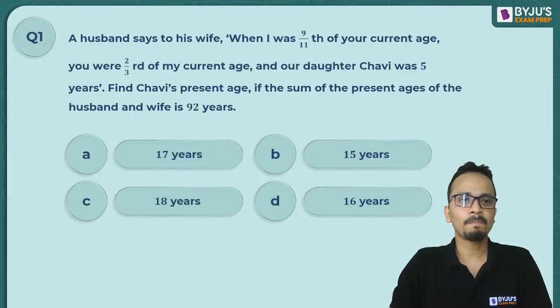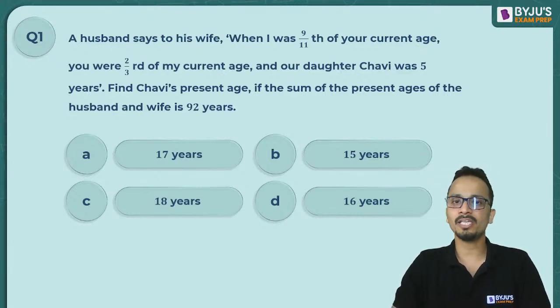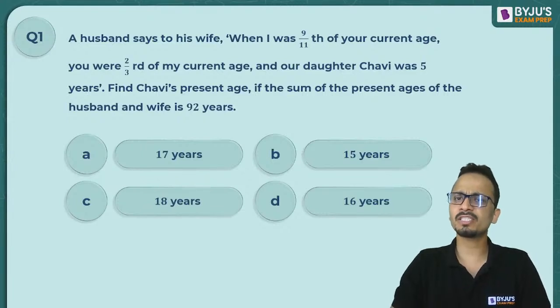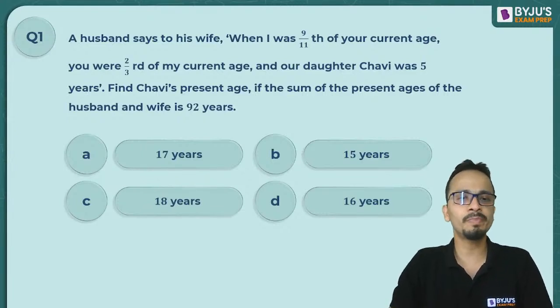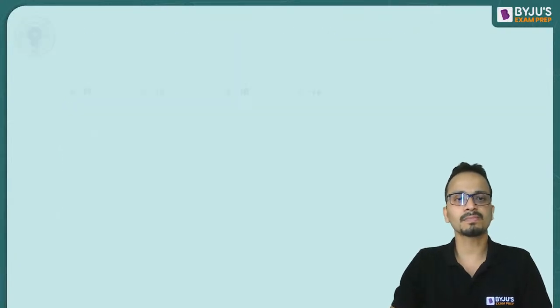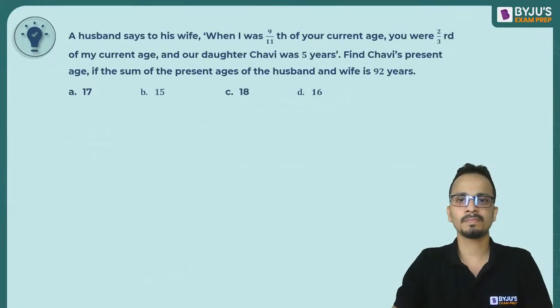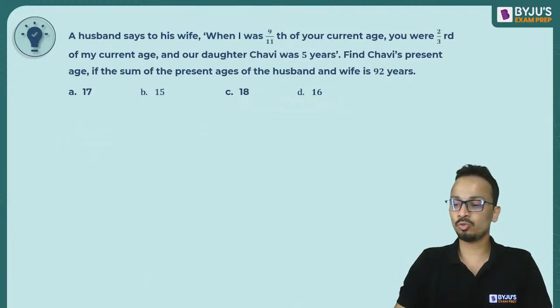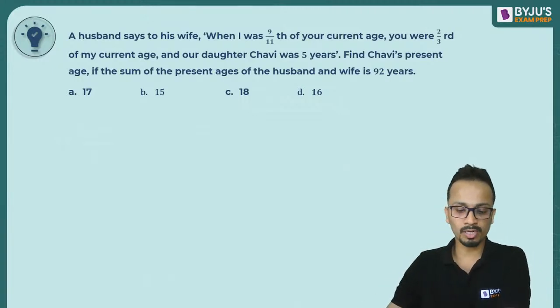So question number one: a husband says to his wife, when I was 9 by 11th of your current age, you were 2/3 of my current age, and our daughter Chavi was 5 years old. Find Chavi's present age if the sum of the present ages of husband and wife is given as 92 years. So this is the question in front of you. I'll give you a few seconds to work upon it.